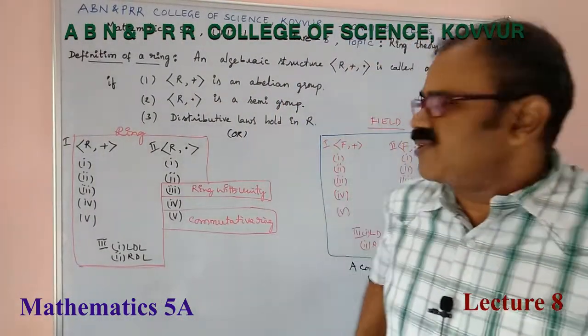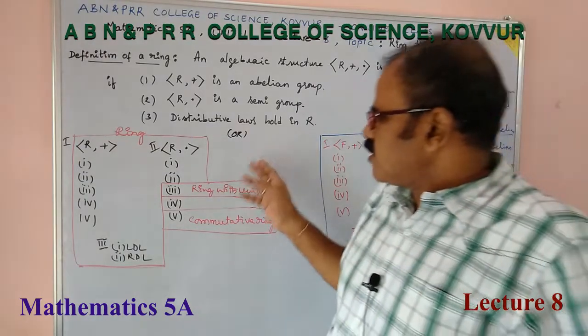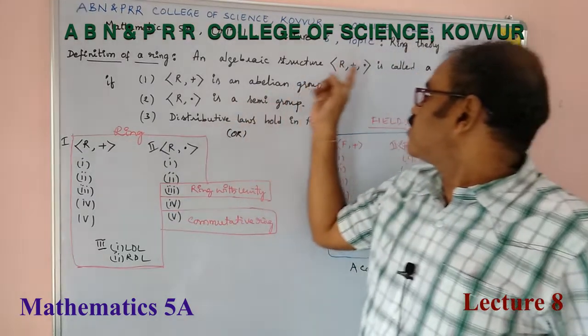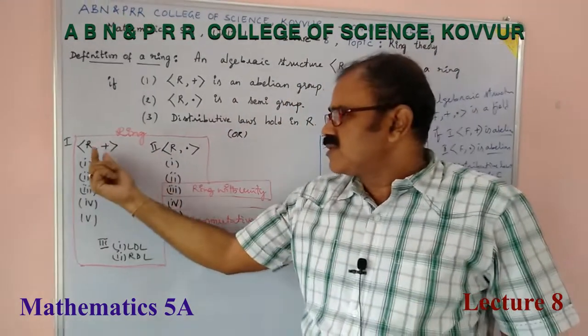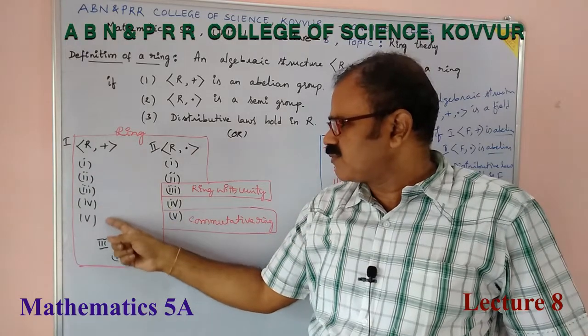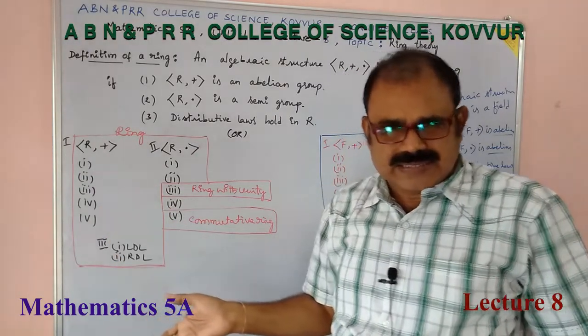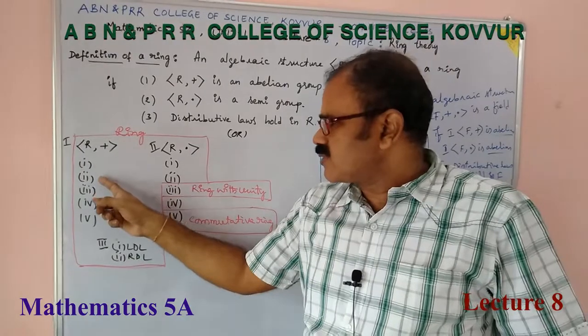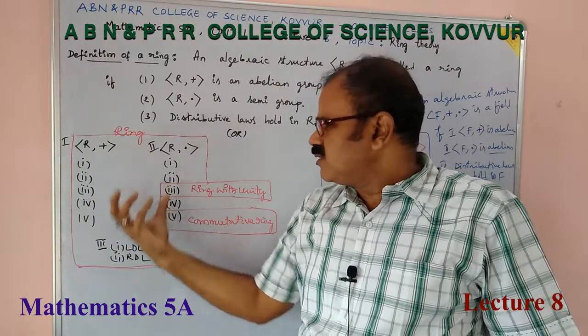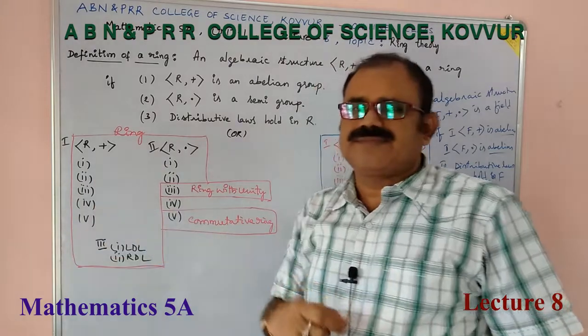ring and field definitions. Up to here what we have discussed, a ring is an algebra structure (R, +, ·) such that (R, +) is an abelian group. Axioms 1, 2, 3, 4, 5 mean we have discussed closure law, associative law, existence of identity, existence of inverse and commutative law.